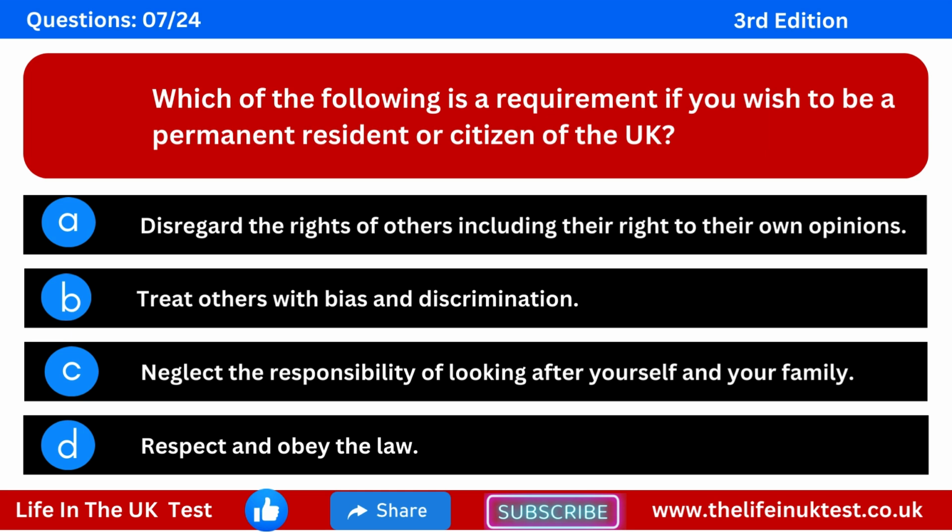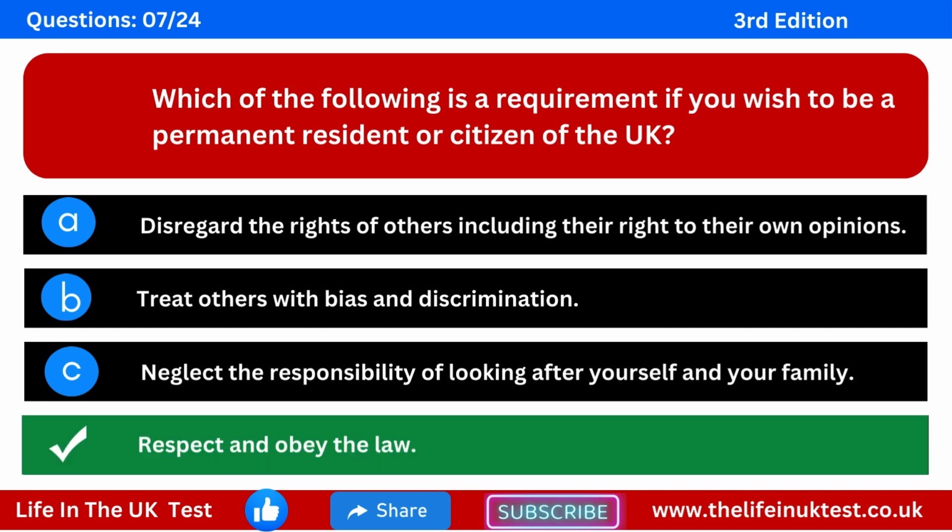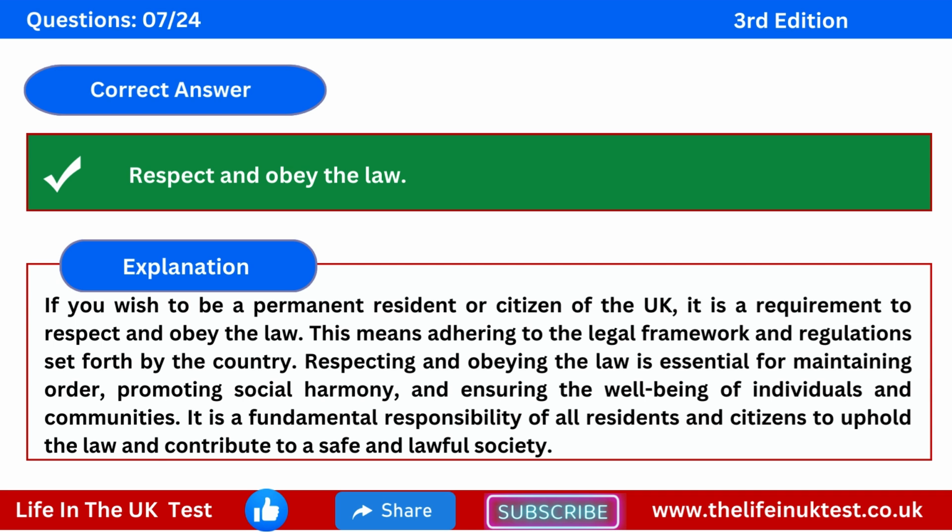citizen of the UK? Option A: disregard the rights of others, including their right to their own opinions. Option B: treat others with bias and discrimination. Option C: neglect the responsibility of looking after yourself and your family. Option D: respect and obey the law. The correct answer is respect and obey the law.